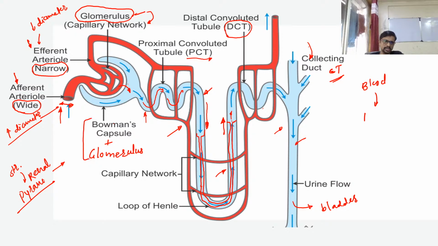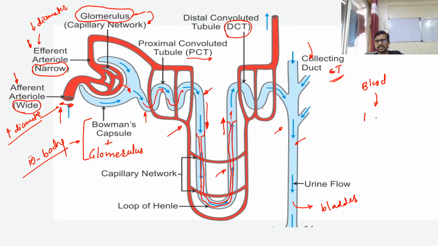These two things together are called the Malpighian body. So what is the Malpighian body? It is a combination, the complete part which includes the glomerulus and the Bowman's capsule.